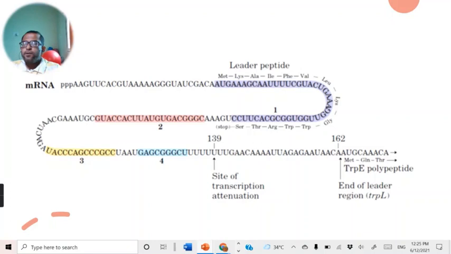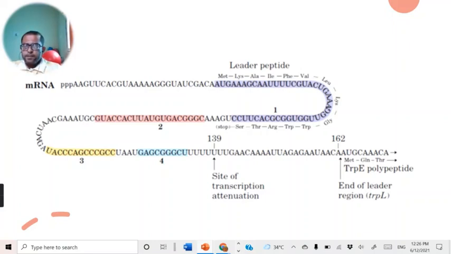Now when the leader sequence is transcribed, this leader sequence contains about 162 nucleotides, and it is made up of 4 different regions. As you see here, region 1, region 2, region 3, region 4. These 4 regions play an important role in the attenuation mechanism of the TRIP operon.